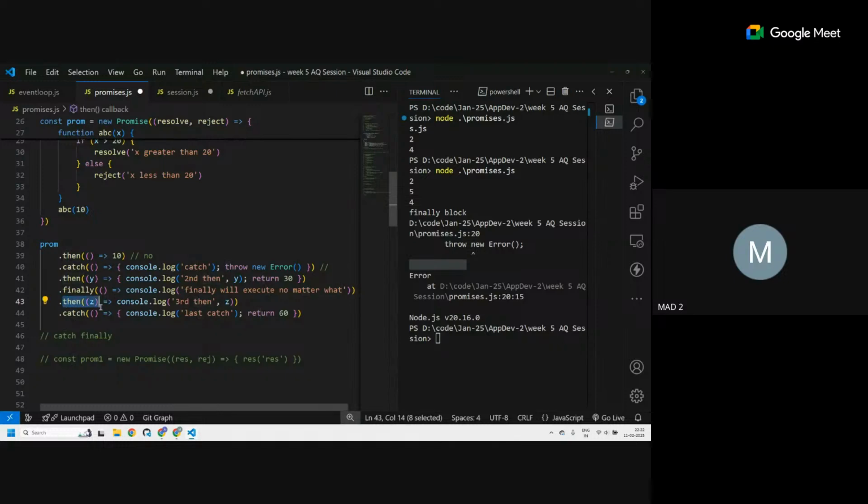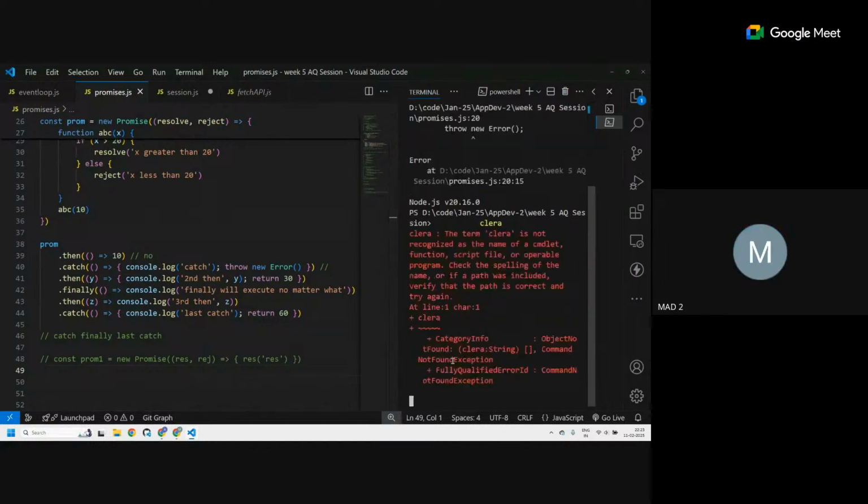Finally, will this print? No. Will this print? We threw an error over here. Yes, it will run last. Last catch. This is the sequence that we get. Can it have more than one occurrence of finally? Yes, you can have multiple occurrences. Let's run it and actually see if we are correct or not.